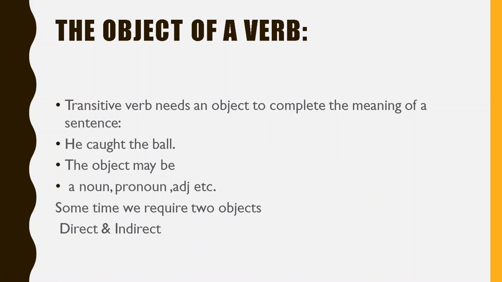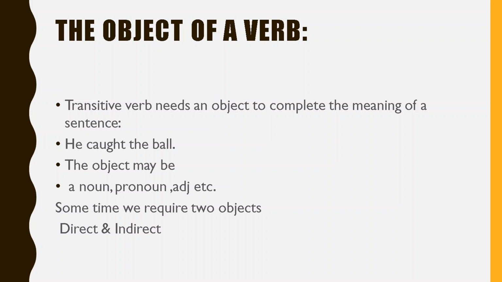You know the transitive verb and intransitive verb. Remember? Yeah. What is the transitive verb? A transitive verb is a verb which needs an object to complete the meaning of a sentence. If we want to complete the meaning of a sentence, then we need a transitive verb. It is called transitive if it needs an object, when it depends on an object. Remember, when an action verb depends on an object to complete the meaning of a sentence, then it is called a transitive verb.